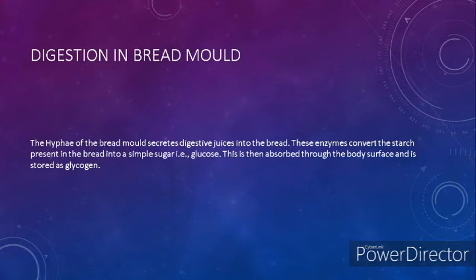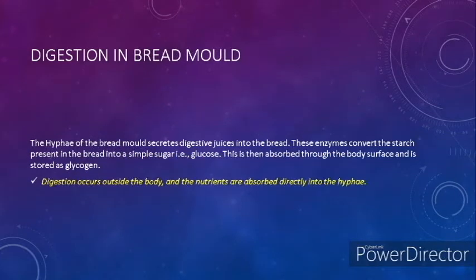This simple sugar is also called glucose as we use it. This is then absorbed to the body surface and is stored as glycogen. Digestion occurs outside the body, and the nutrients are absorbed directly into the hyphae. Okay?